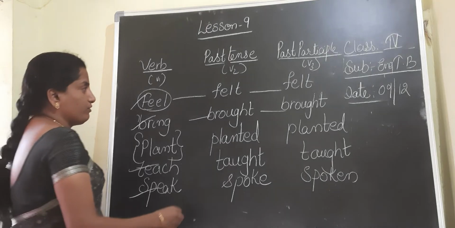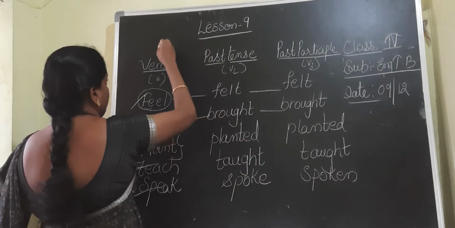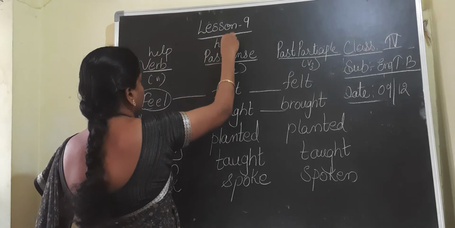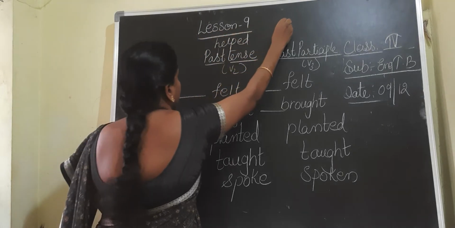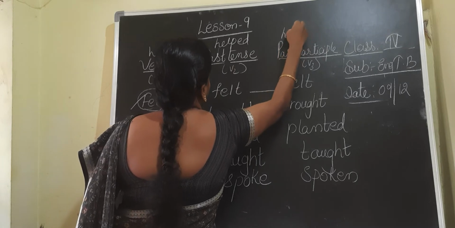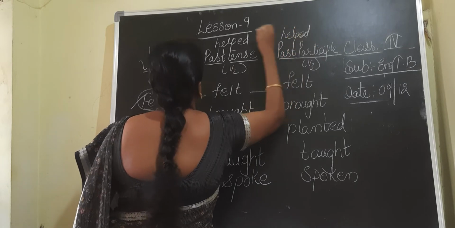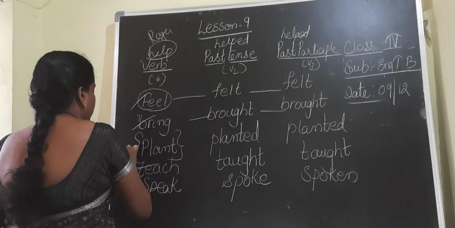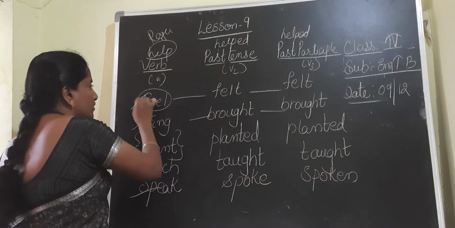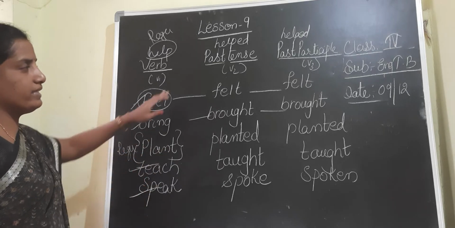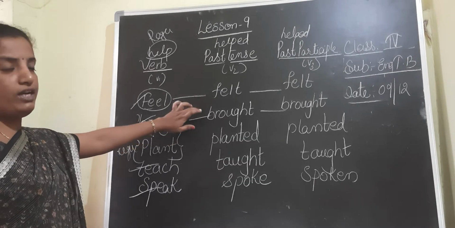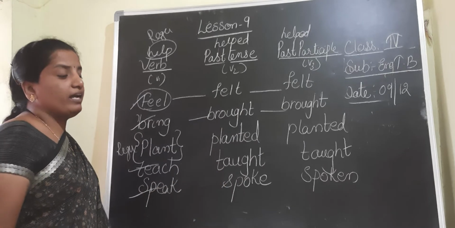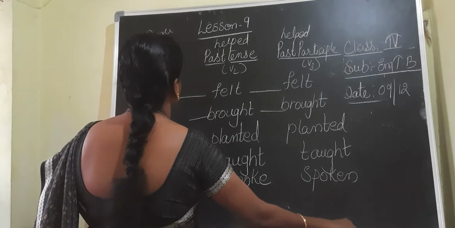Another verb they gave to us is help. Help, we can write as helped. Here also it is taking ed at the end, so it is also known as the regular verb. This is regular, this is regular, and the remaining verbs are irregular. Easily, by observing the V2 and V3 forms of the verbs, we can find out the regular and irregular.